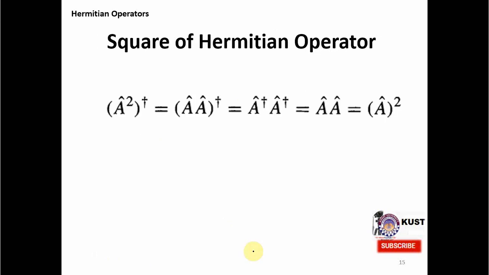Okay, then another one is to check whether the square of an operator is Hermitian or not. So let's do a calculation. A hat square dagger: A hat square can be written as A hat times A hat, and then the dagger can be taken to both of them, the first one and the second one. And since the operator is already defined as Hermitian, A dagger will be equal to A and A. So again it is A hat square. By this we know that the square of a Hermitian operator is also Hermitian.